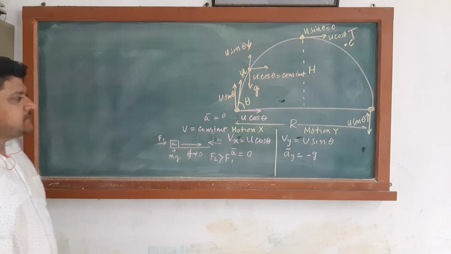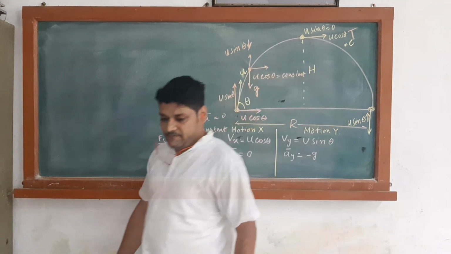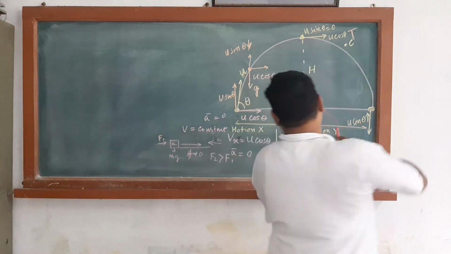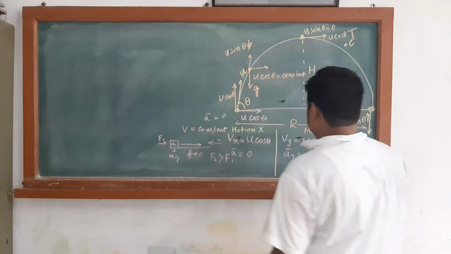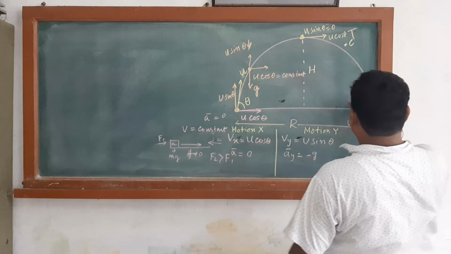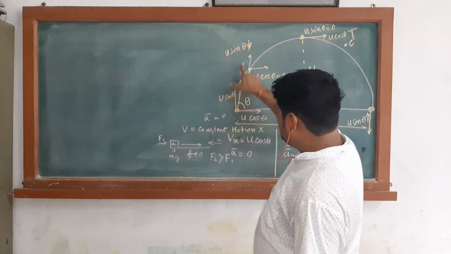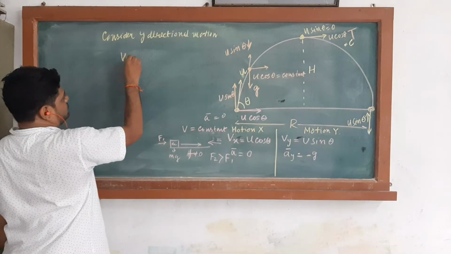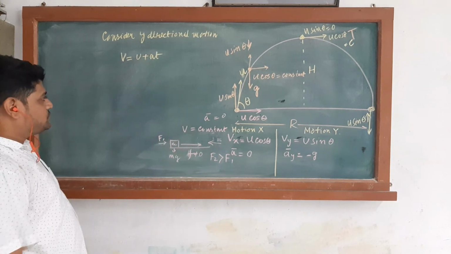Now we have to find T, H and R, the range. So to find T, the body starts from here and comes over here. To complete this journey it will take T time, and the direction of motion is upward. So consider V is equal to U plus AT.